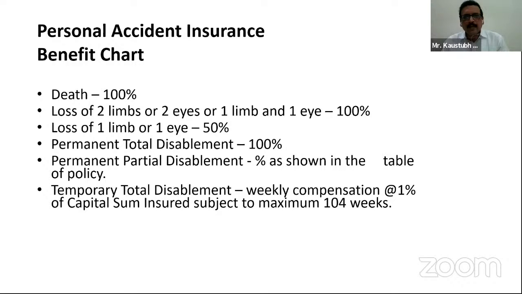The fourth point is permanent total disablement. See, the phrase is very important. This is disablement which is in permanent capacity, and that too total.